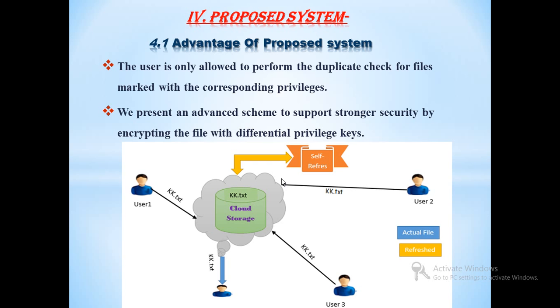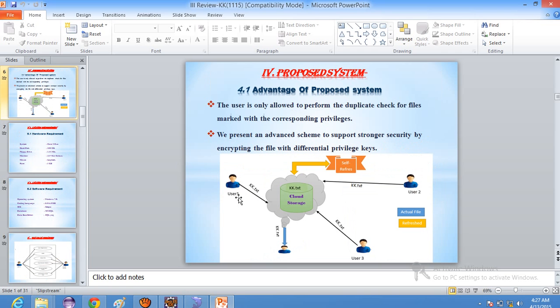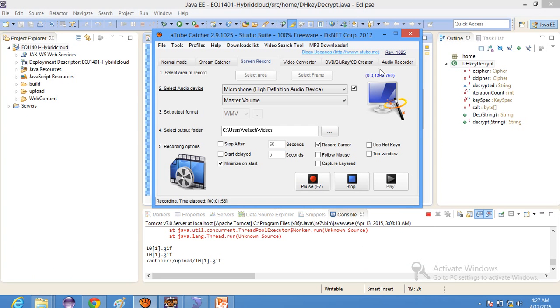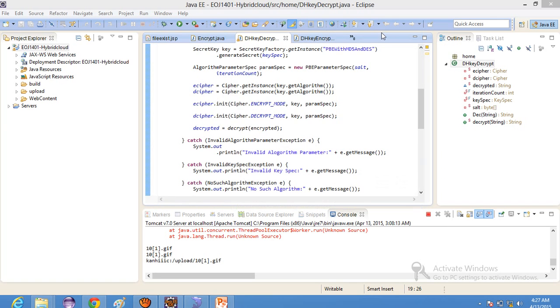Now let us see how our mechanism is going to execute over the private cloud as well as the public cloud. These are the files for which we have used Eclipse for executing the project.